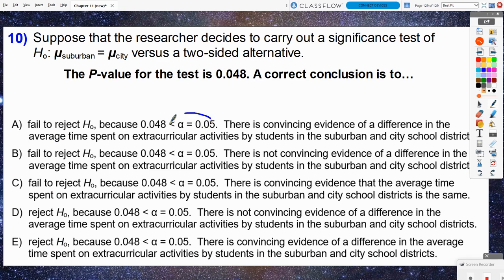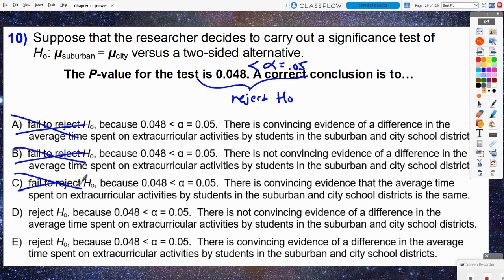And let's see, they give us alpha levels of 5% in all of these. So if my p-value is 4.8%, that is technically less than an alpha of 5%. And I'm assuming that this p-value has already been doubled because of the two-sided alternate test. So I don't have to worry about doubling that number. So the p-value is less than the alpha. So I would reject the null hypothesis. So it's not A, it's not B, it's not C.